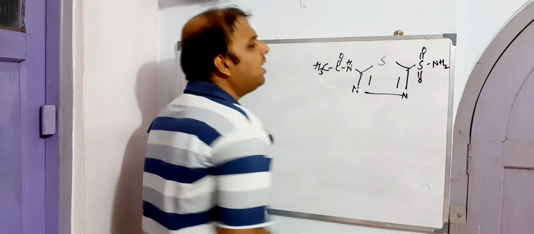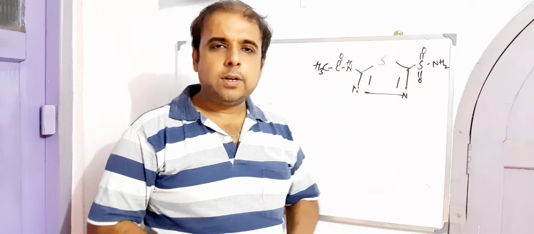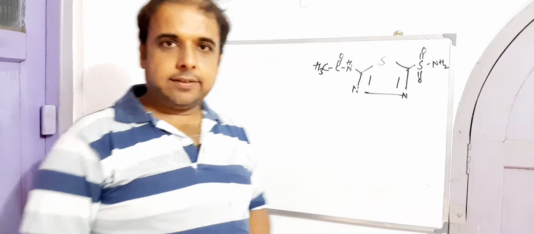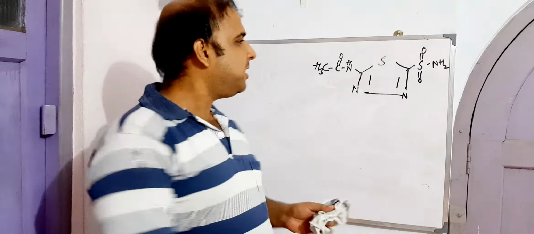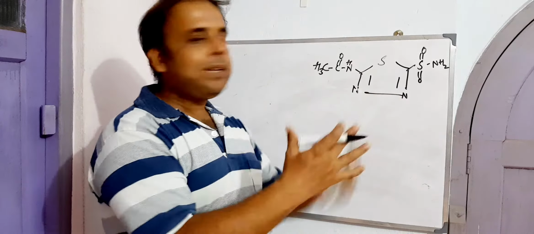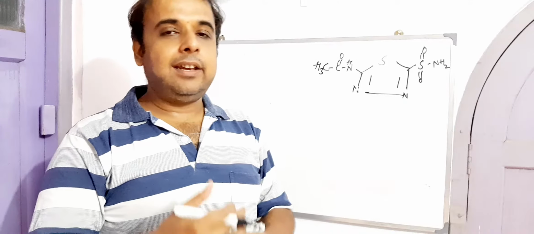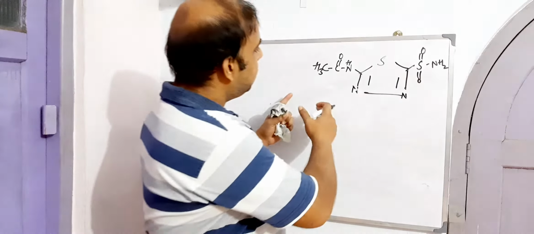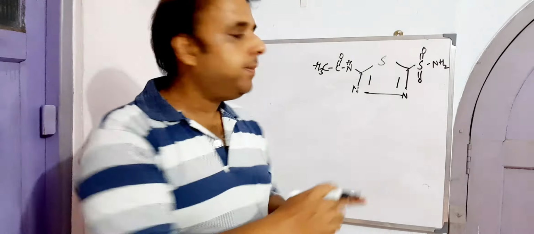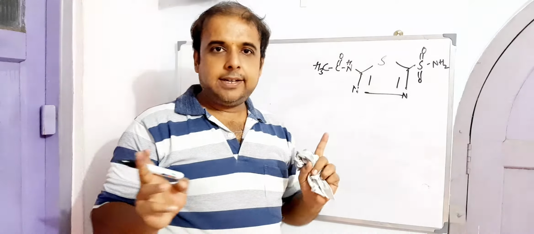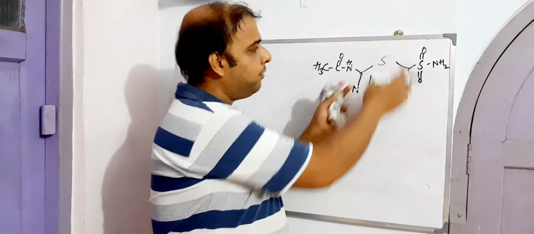Now let us find the places which are vulnerable towards splitting or breaking, because we have assembled so many fragments in a chemical way. After assembling them, we got the structure of the sulfonamide, or rather these sulfonamide derivatives.